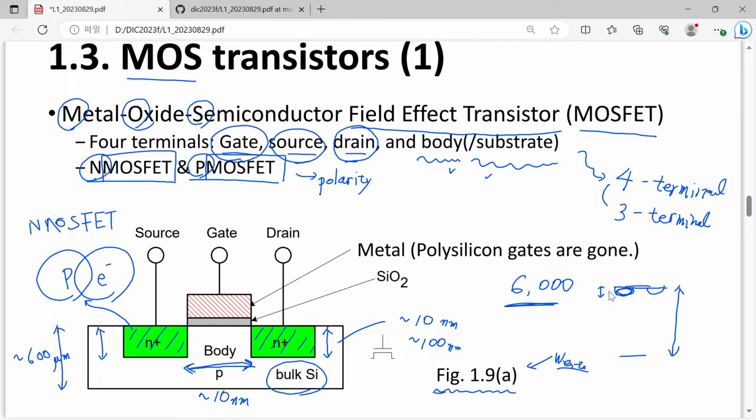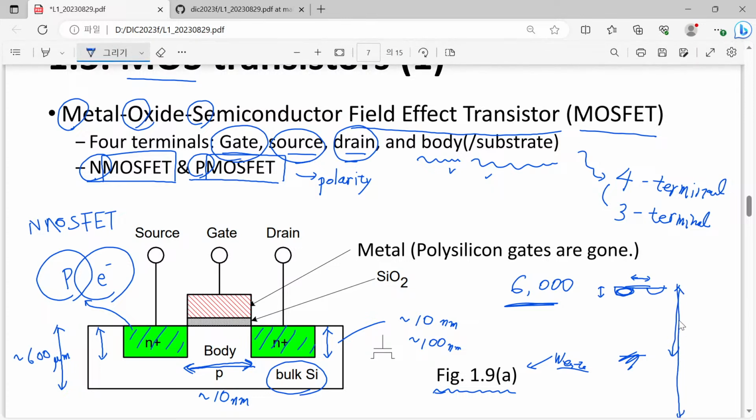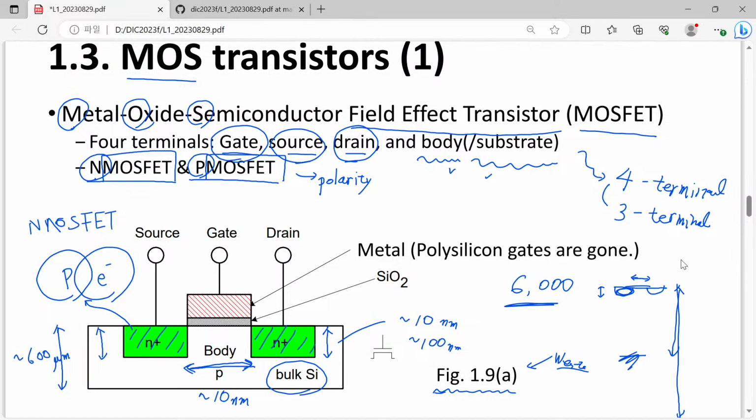This is similar scale, orders of 10 nanometer, and here we have a somewhat long and tall figure to describe our schematic.